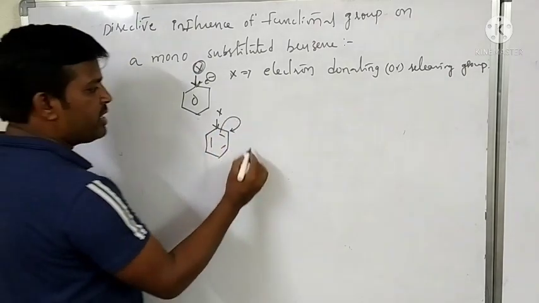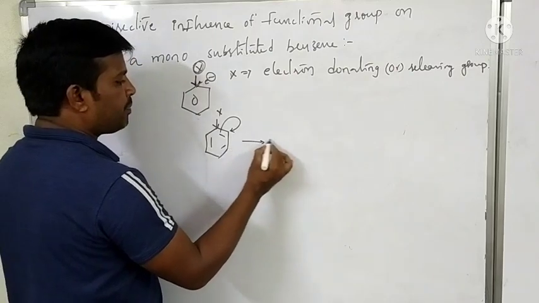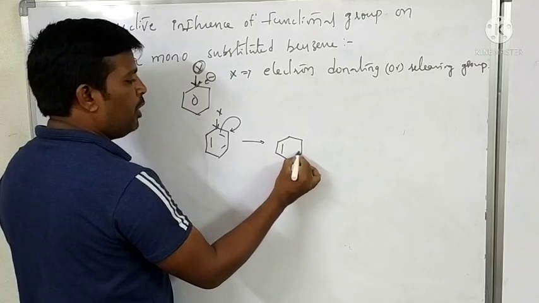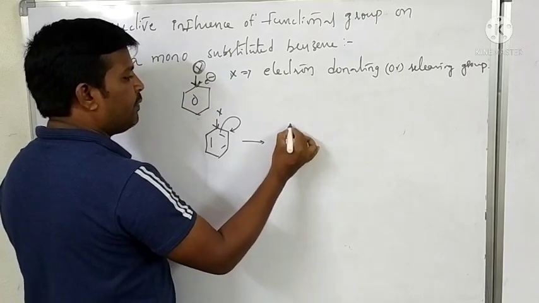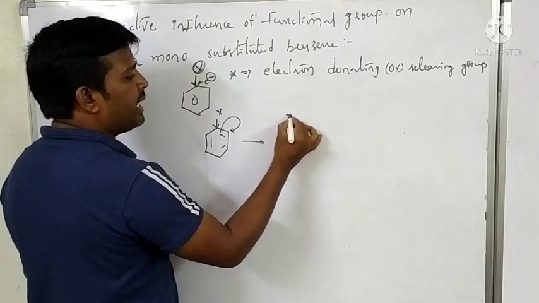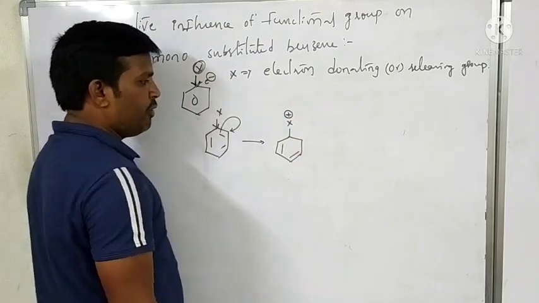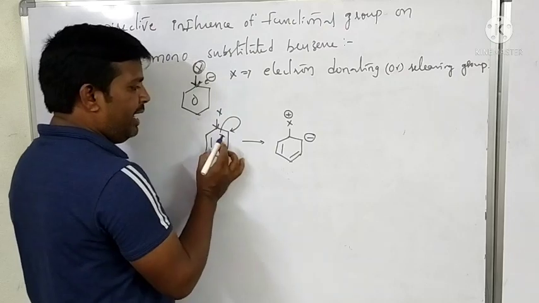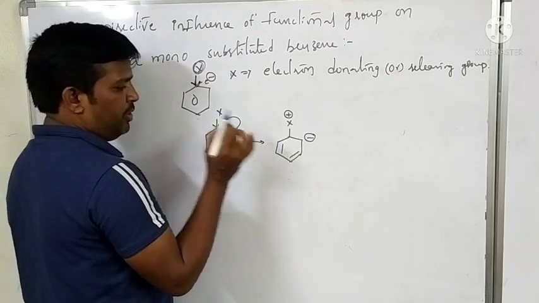Because of the bond shift, this substituent gets a positive charge, and this carbon gets a negative charge.